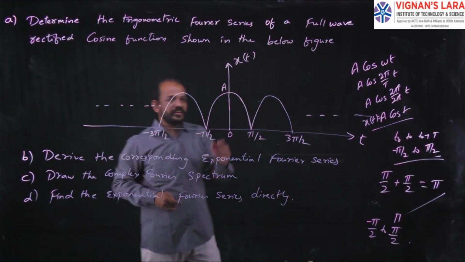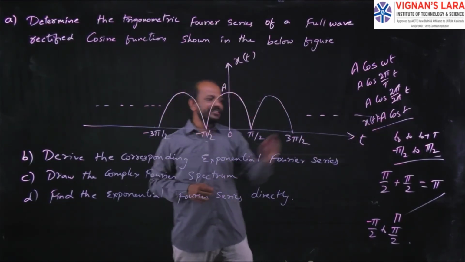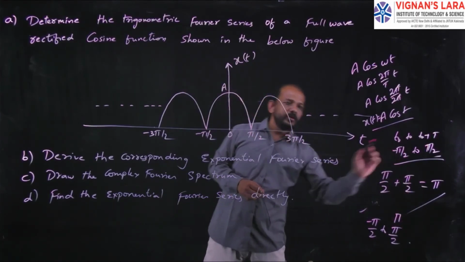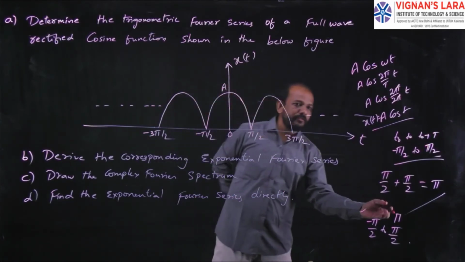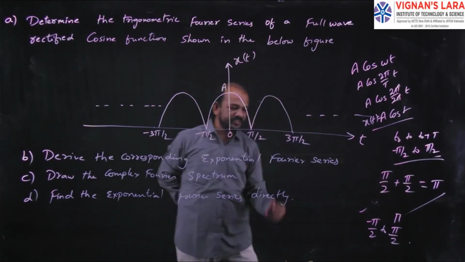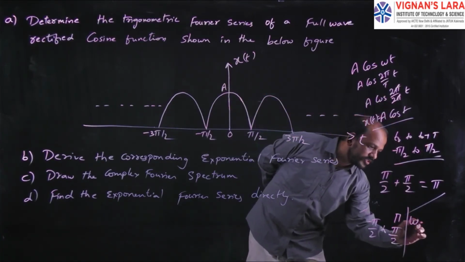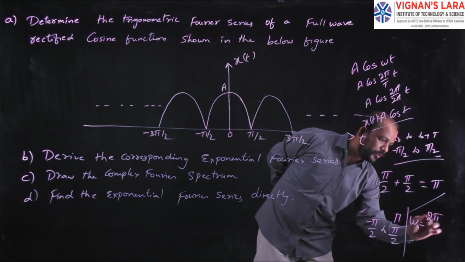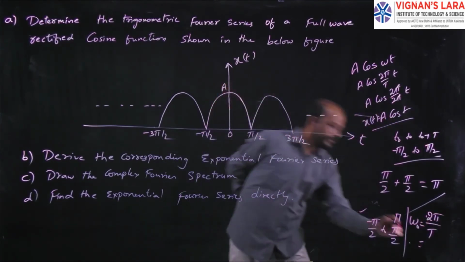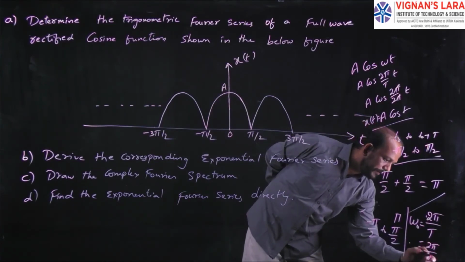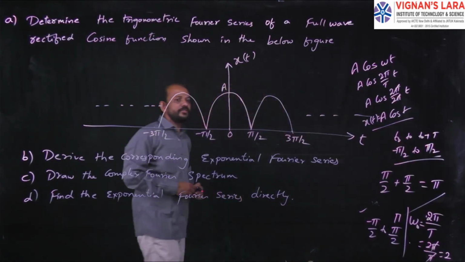First we have to consider the waveform equation format as x of t equals A cos t. In that, the limits are from minus pi by 2 to plus pi by 2. Here I need the fundamental frequency, omega naught, equal to 2 pi by capital T. Here the period is pi, so you can write 2 pi by pi. Pi gets cancelled, so the fundamental frequency omega naught value is 2.